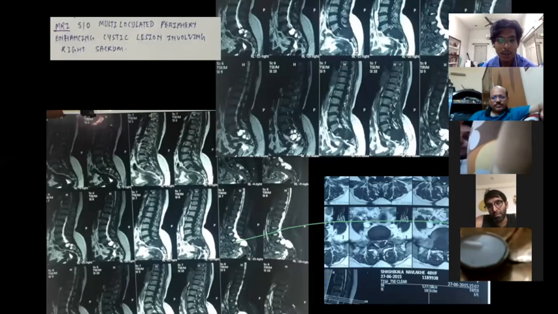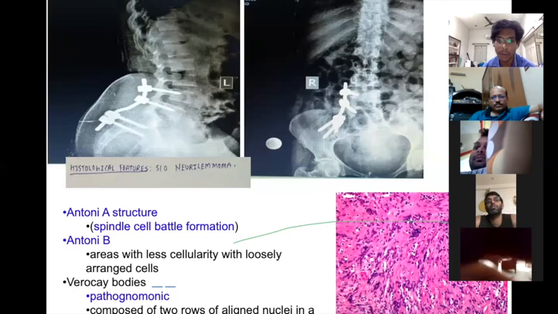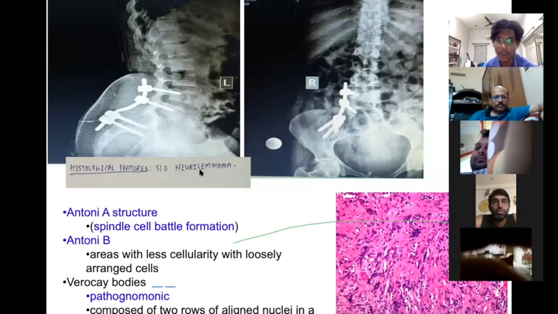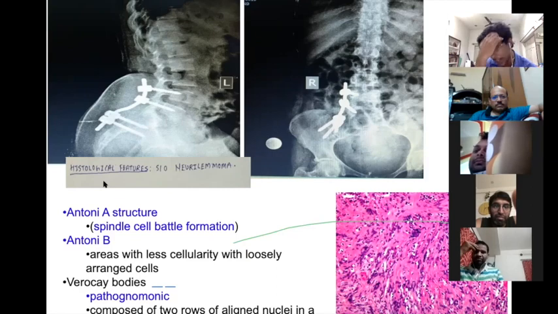Okay. Since she had a right-sided radiculopathy, we operated on her, stabilized her, and we sent the sample for biopsy. It came out to be a schwannoma, a neurilemmoma case. Yes, so Dr. Vinith was very close to it with the dural tumor. This is a very interesting case which had come about 4 years back. We decompressed from one side and stabilized it, and actually it came out to be a neurilemmoma.